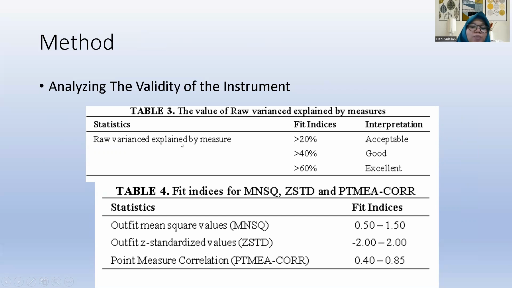For the raw variance explained by measure, if we have a value bigger than 20%, the interpretation is acceptable.